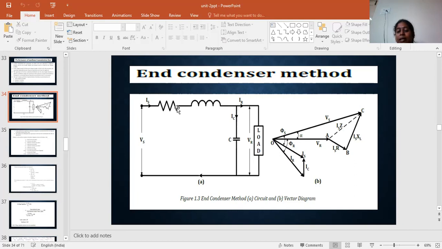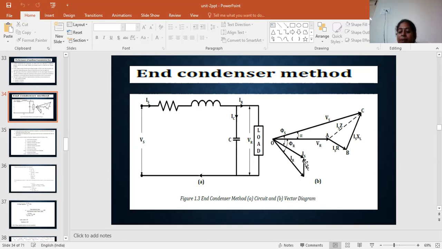Here two currents are there. In the first short transmission line, there was only a single current, with no division of currents. So I with respect to VR was at an angle of phi r, and Vs with respect to I was at phi s angle. Here two currents are there, Is and IR. Is with respect to Vs is angle phi s, IR with respect to VR is angle phi r, and Vs with respect to VR is at an angle of alpha. Is can be drawn here at some angle, and IR is also drawn here.